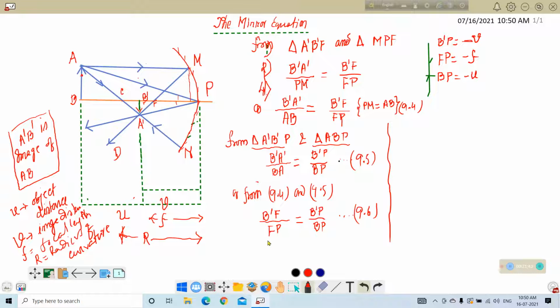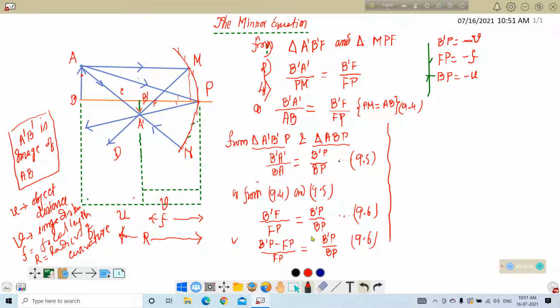So, in place of B prime F, we can say B prime P minus FP divided by FP is equal to the same equation. So, this is 9.6, the same equation.